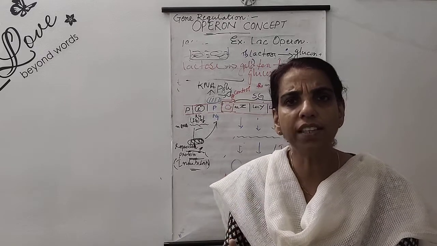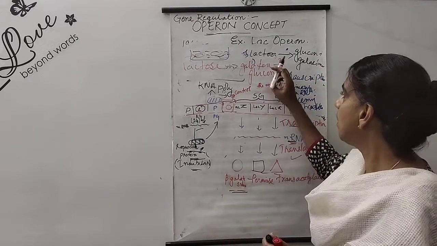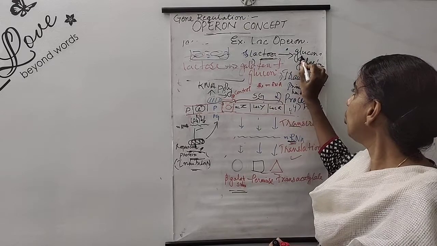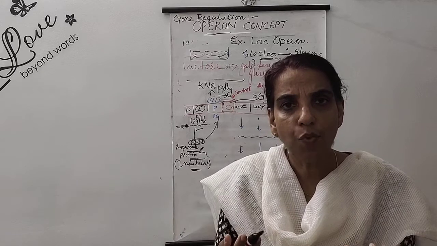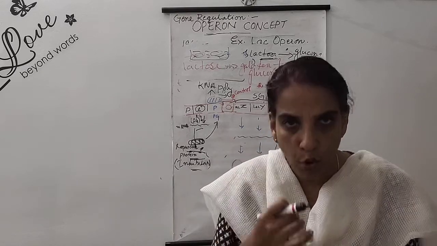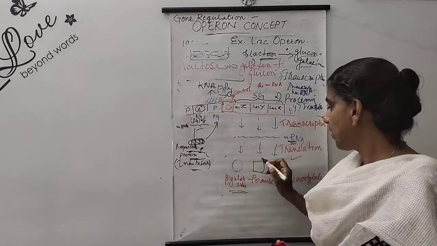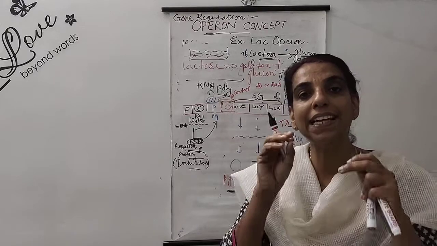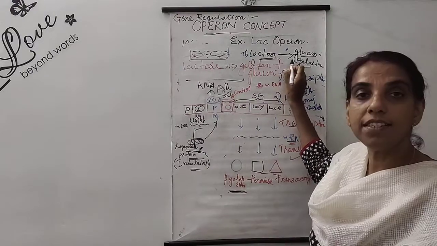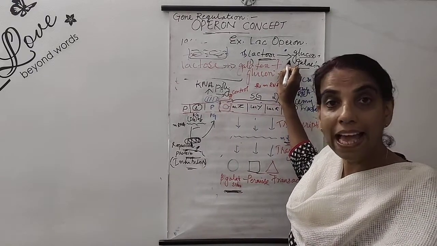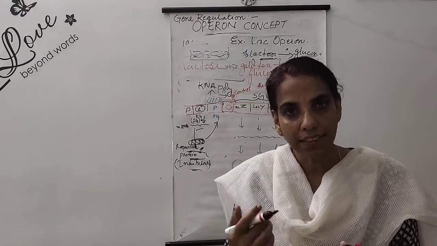By the way, what are the functions of these enzymes? Beta-galactosidase helps in the conversion of lactose into glucose and galactose. The real breakdown, right? The way amylase works in our body, protease works in our body, lipase works in our body, for this E. coli the beta-galactosidase will be the real breaking, digesting enzyme. It can digest the lactose into galactose and glucose. Once galactose and glucose are formed, easily they can get the energy.